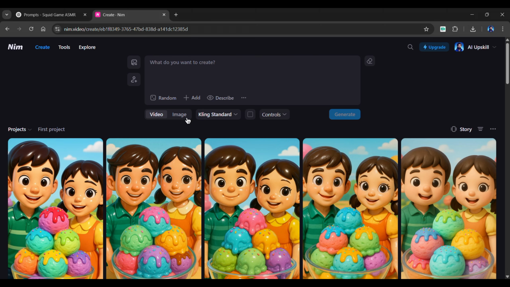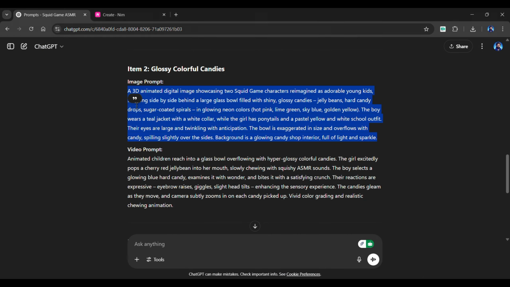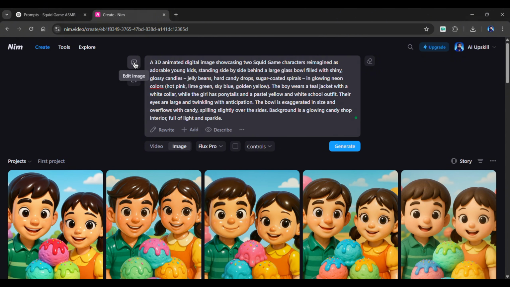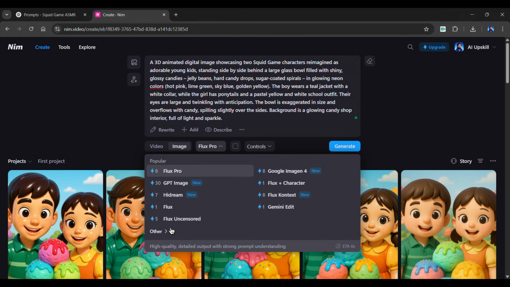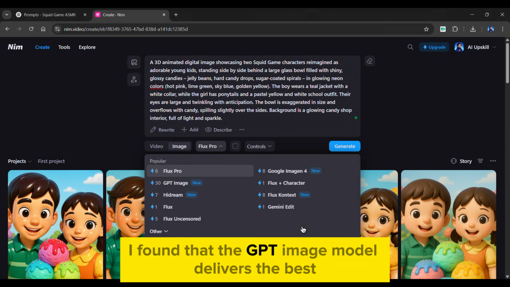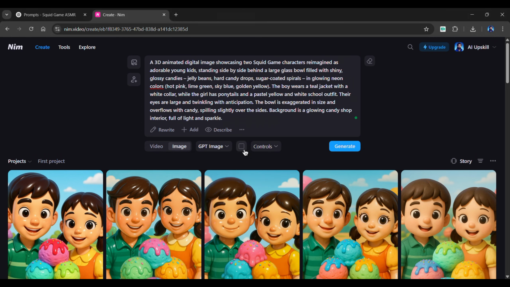Head over to the image section of Nim Video. Simply copy and paste the prompt generated by ChatGPT into this box. You can upload images as a reference and can even improve your prompt by using various tools given below. Next, select a model from the list below. It provides a wide range of popular models. However, after testing all of them, I found that the GPT image model delivers the best results for the one we want. Finally, select 9:16 aspect ratio for shorts.